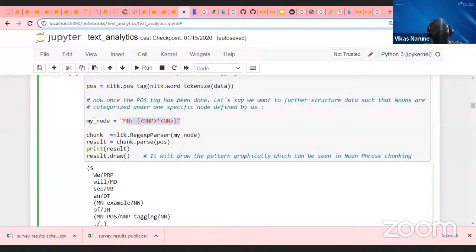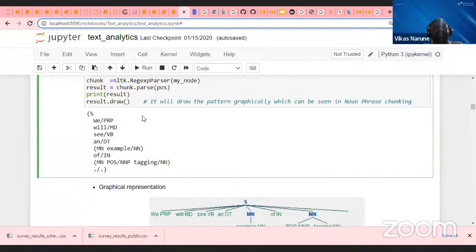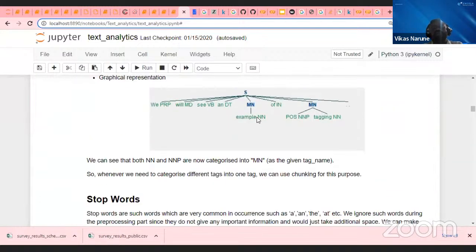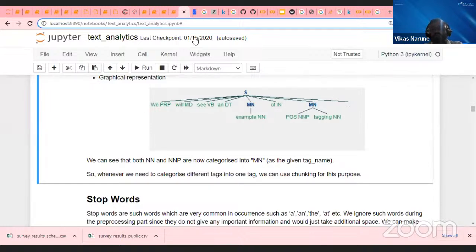This kind of own grammar rule I'm creating is called chunking. With the regular expression chunk parse, it takes the singular noun and pronoun together as one, that is MN. So I can create my own rule also. That is called chunking. Yes, guys, correct, you have to tag the map of the tokens. Okay, this is what we are doing.